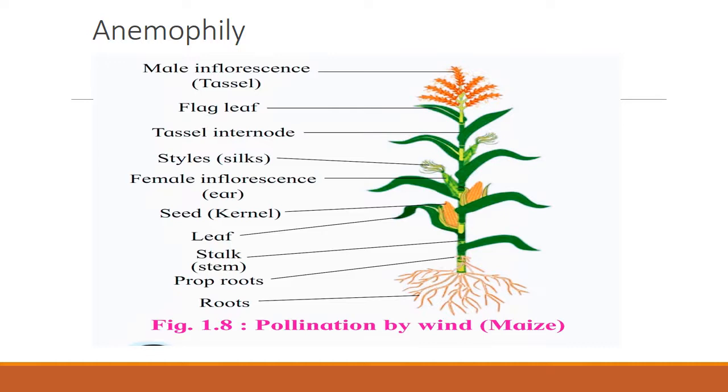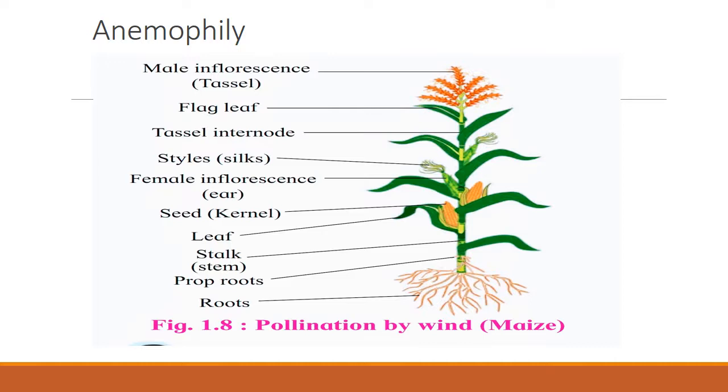They are very light weighted and powdery. Maize, jowar, rice, wheat are all wind pollinated or anemophilous flowers. So you can keep the examples in your mind.